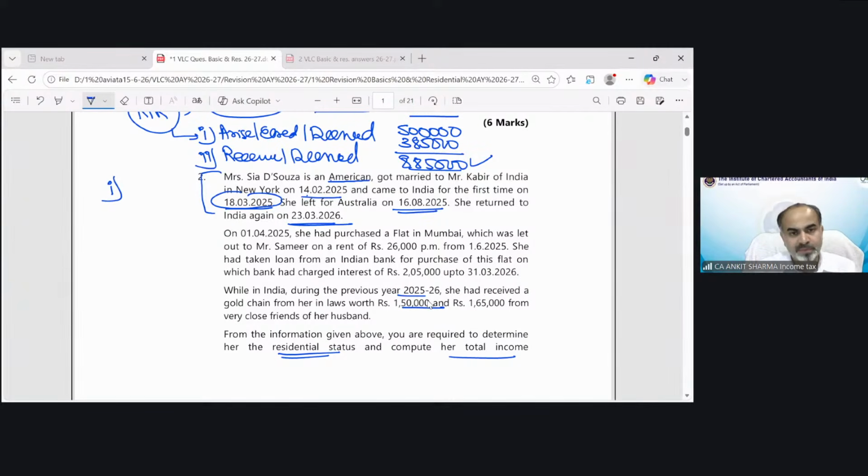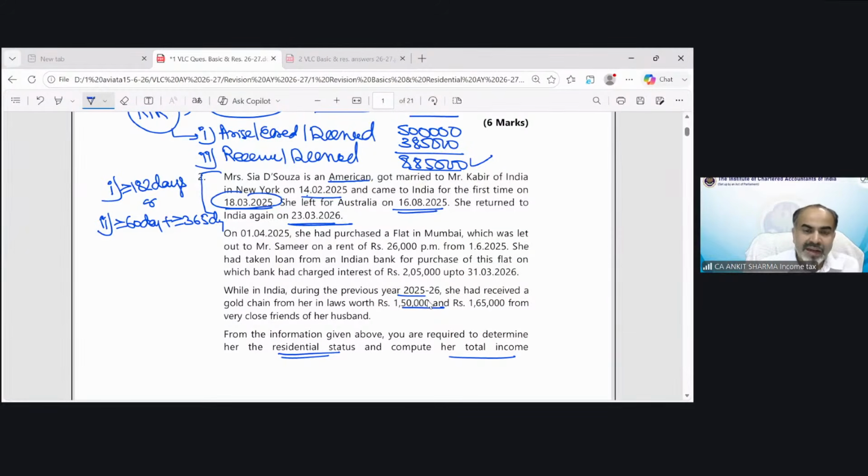On the basis of this information, now we have to check both conditions on Mrs. Sia D'Souza: more than or equal to 182 days in India in the previous year, or more than or equal to 60 days in the previous year and more than or equal to 365 days in the 4 preceding previous years. Now we have to see how many days she was in India.